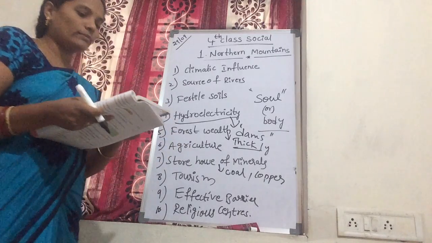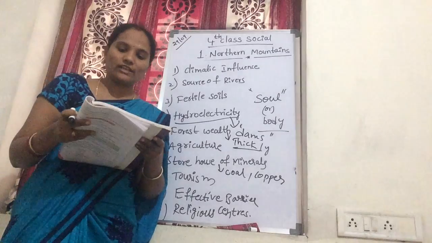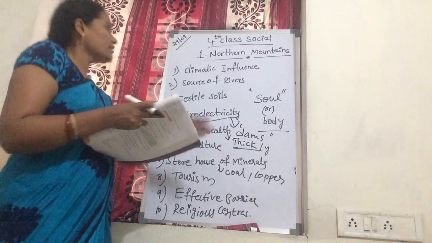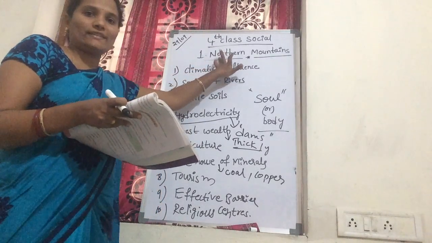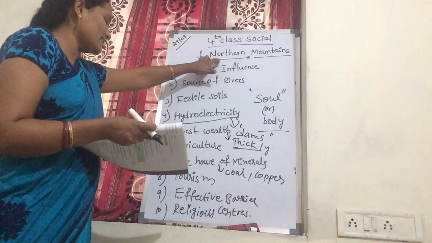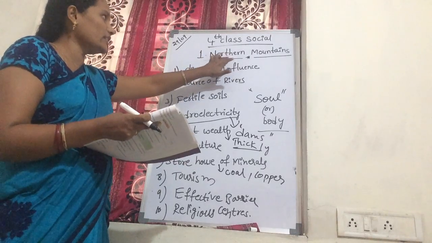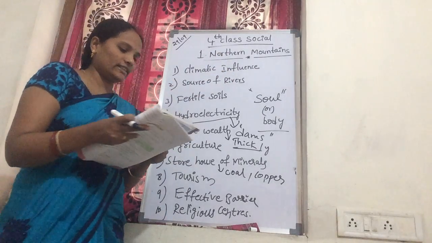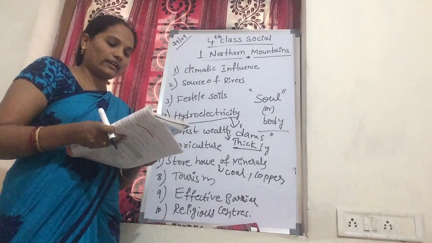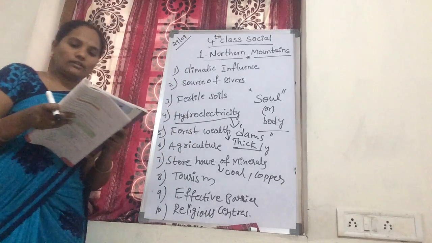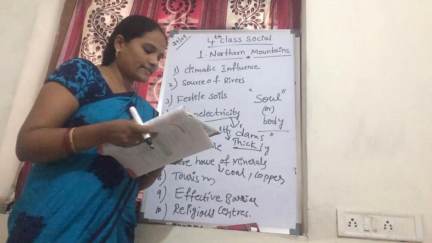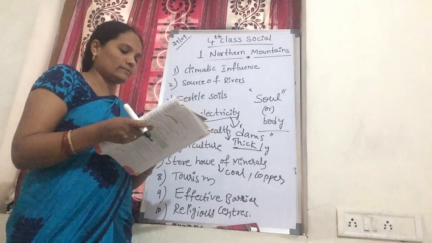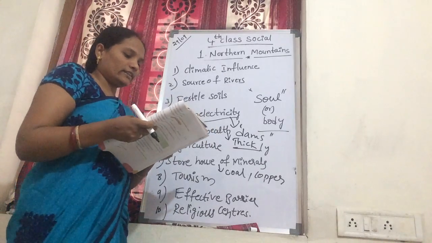Next, tourism. A number of tourist places have developed along the northern mountains. This is a very cool place, that's why tourist places are developing here. Next, effective barrier. The northern mountains have always acted as an effective barrier against enemies, in spite of new developments in warfare techniques.